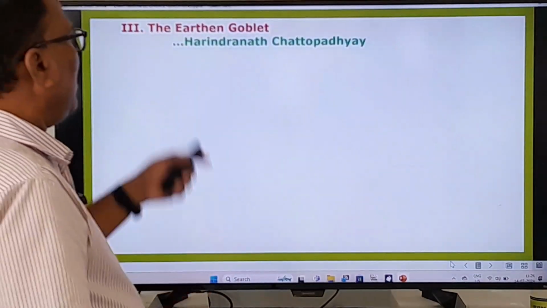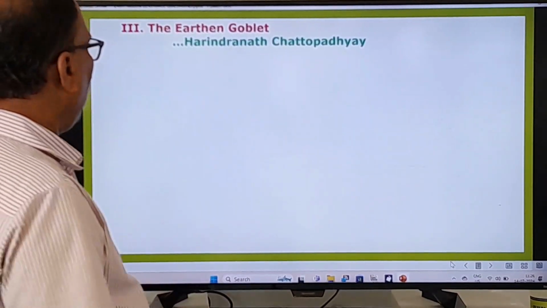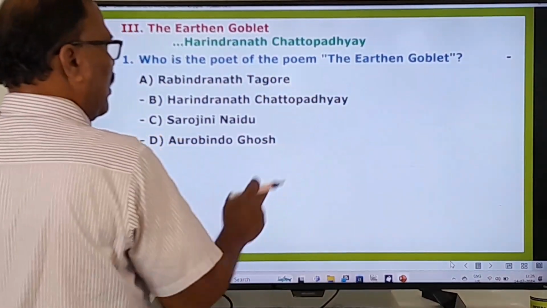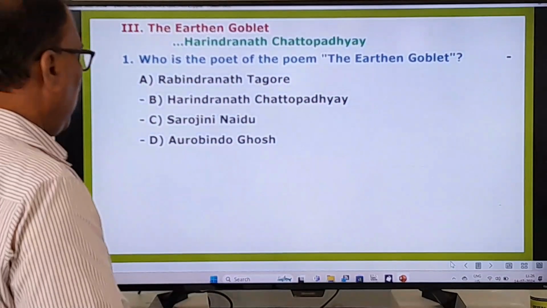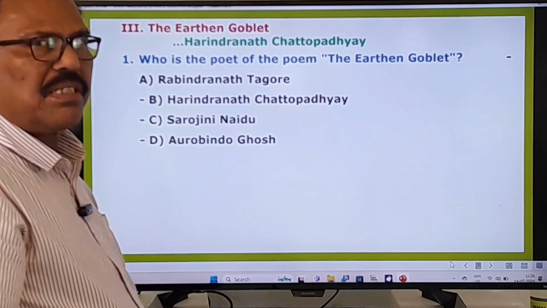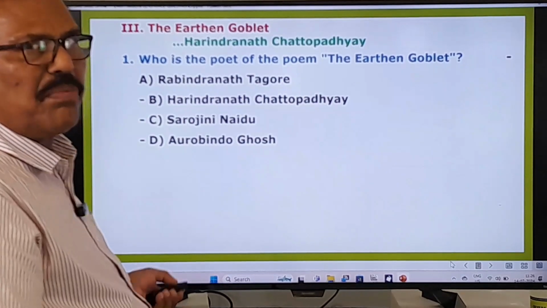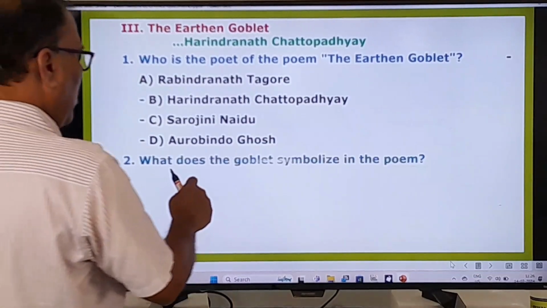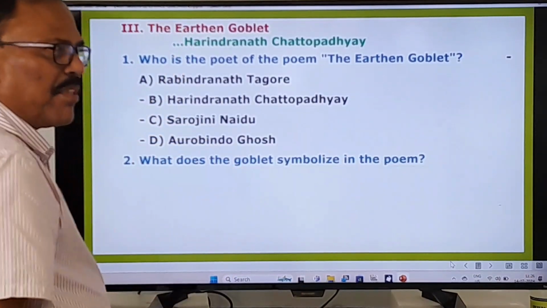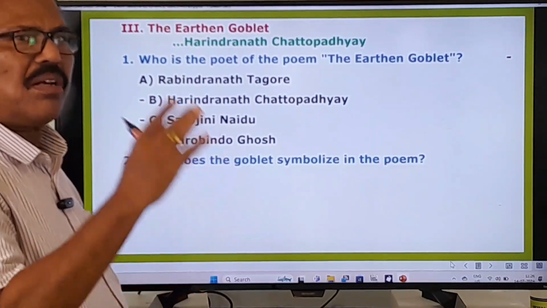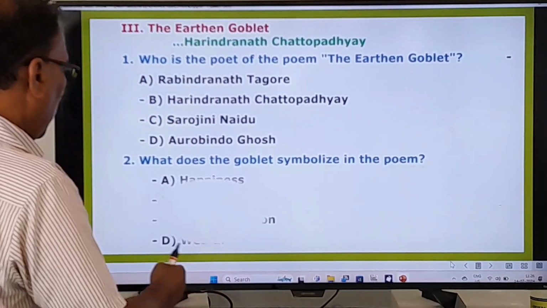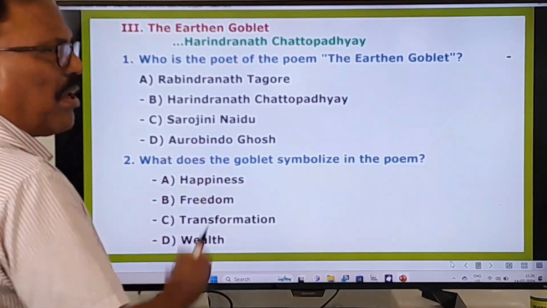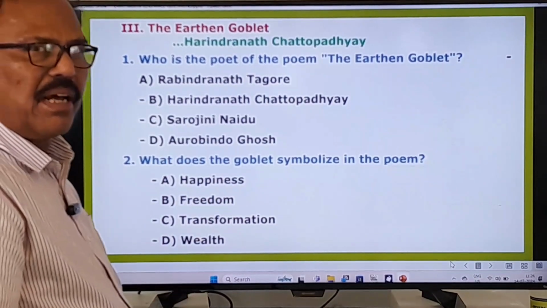The Earthen Goblet, Harindranath Chattopadhyaya. Here, who is the poet of the poem The Earthen Goblet? Here it is very easy, but in the examination it is somewhat difficult for you because you will be in a confused state. That's the reason. And the second one: what does the goblet symbolize in the poem? That means, what does the goblet stand for? Happiness, freedom, transformation, wealth.